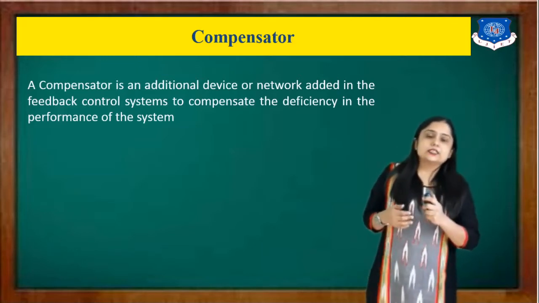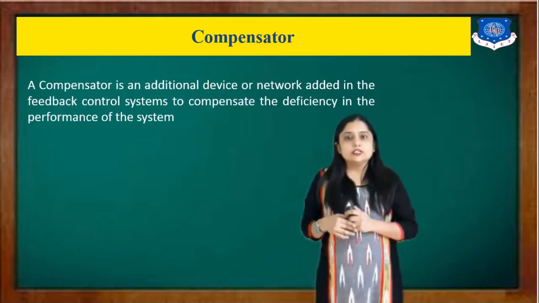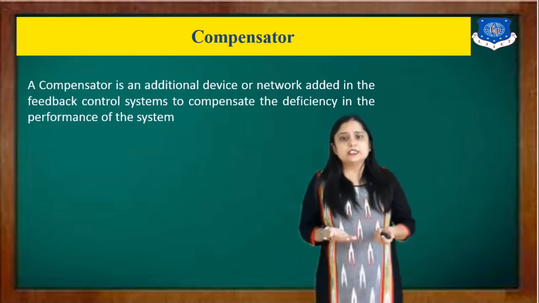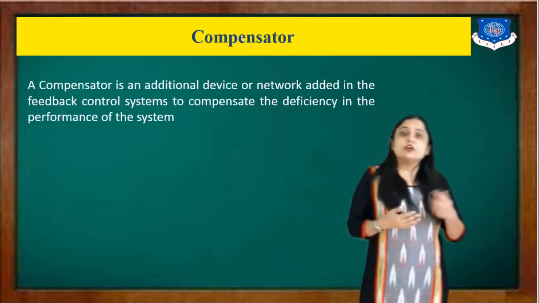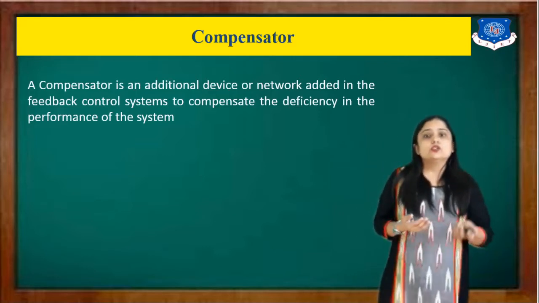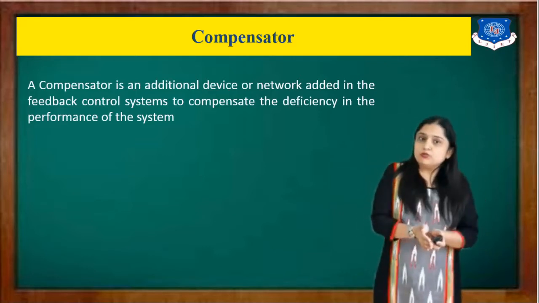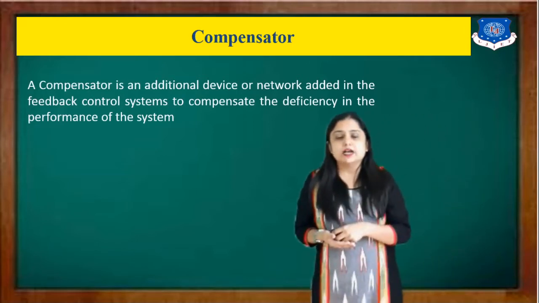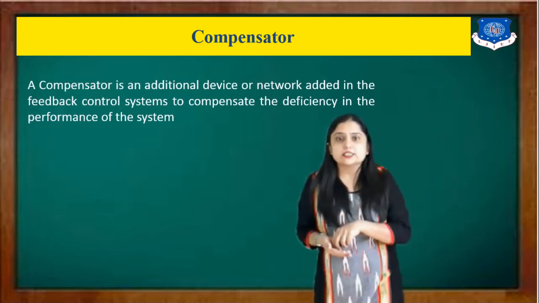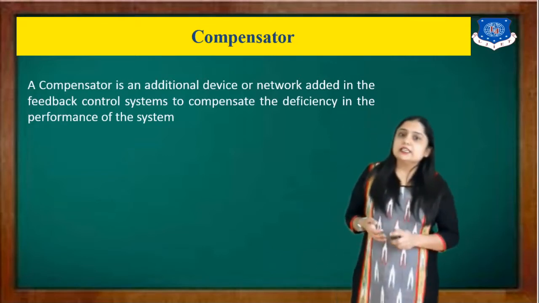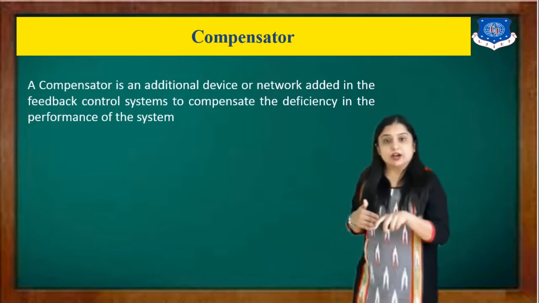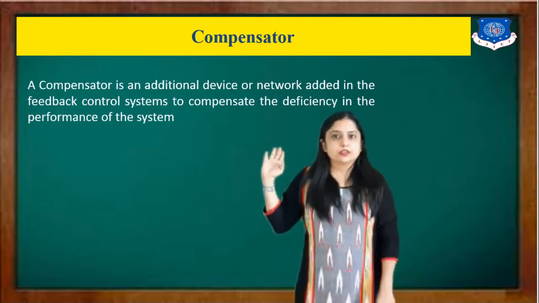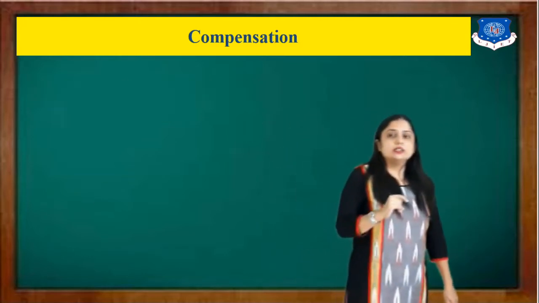Suppose your system has some predefined peak time, delay time, and maximum overshoot, but your requirement is different. To meet that requirement, I will add an external device to my existing system. That external device is known as a compensator.